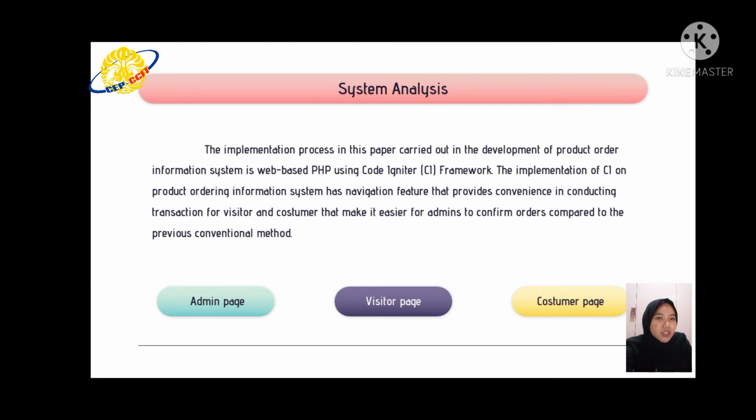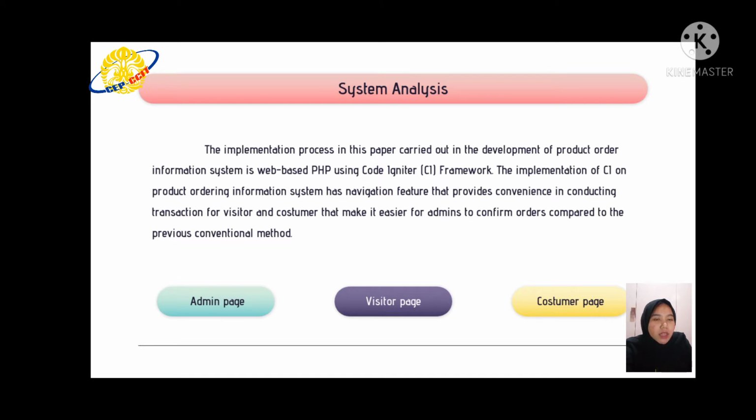conducting transaction for visitor and customer that make it easier for admins to confirm orders compared to the previous conventional method. The product ordering information system consists of three main pages, such as admin page, process that product data, product categories, and manage user data.